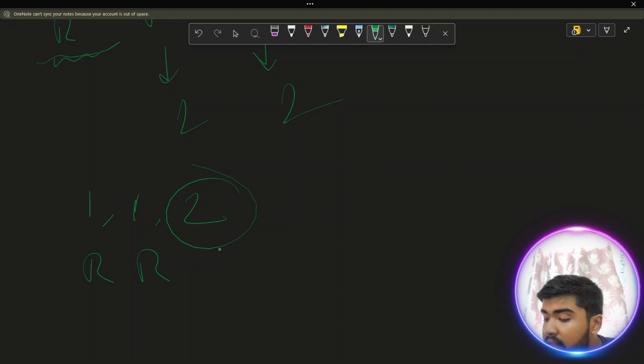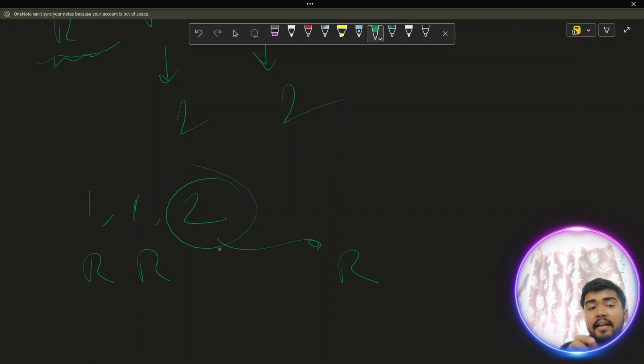We can't consider this as red, and for this red rabbit there are two more red rabbits of the same color. No, so we are going to violate the principles, because excluding himself, excluding the current rabbit, are there any two more red rabbits?